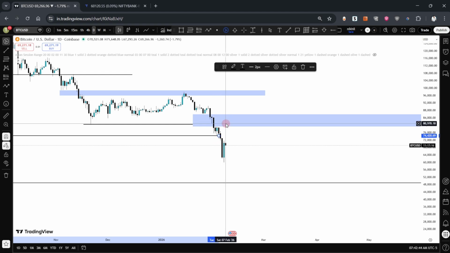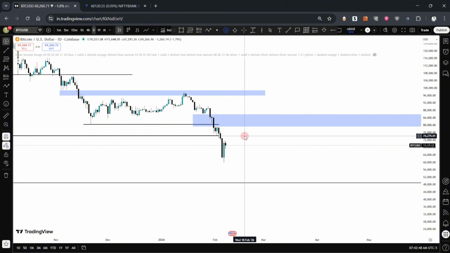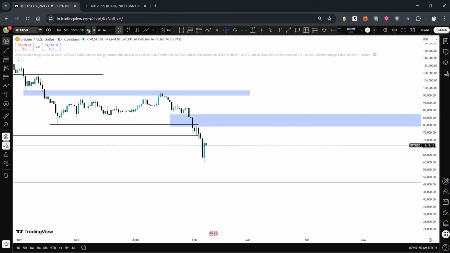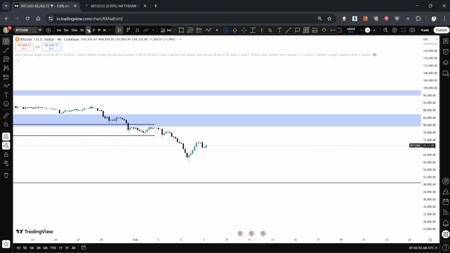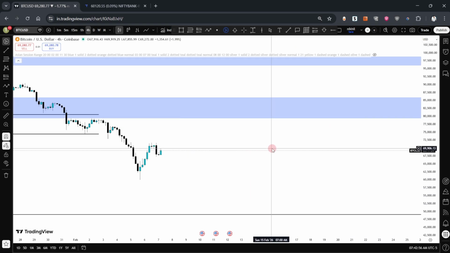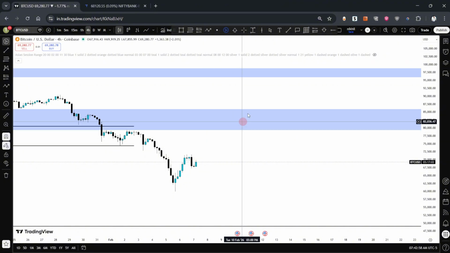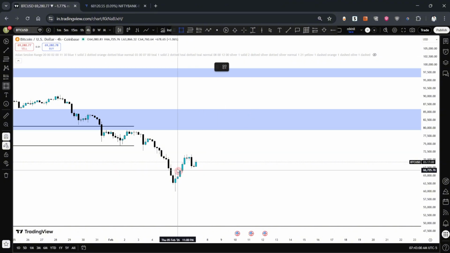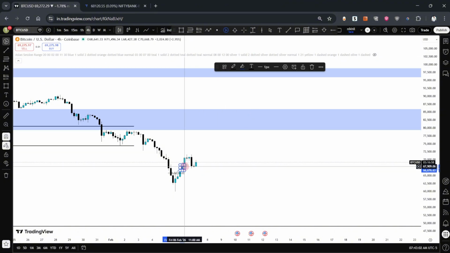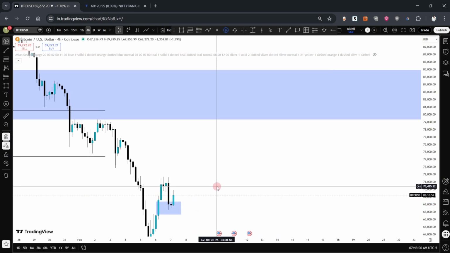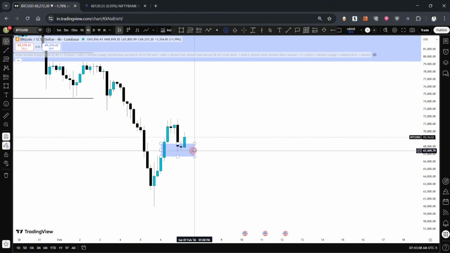No fair value gap over here. The fair value gap is right here, which is around 80,000 levels. So if I want to take a long trade, based on just a pullback, what we have to check is, are we going to sustain this for our fair value gap or not? Again, we have this bearish fair value gap.